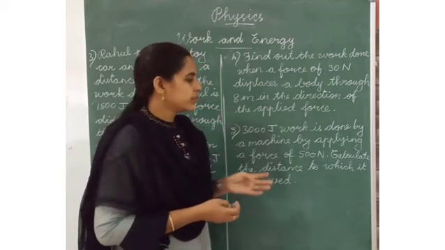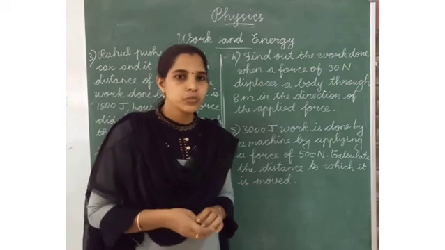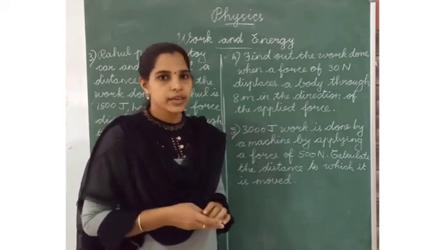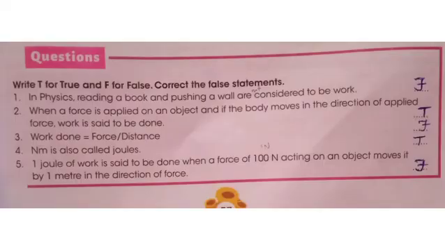Okay? Okay children, you should refer to the book which we learned today. Okay? Children, we can do the exercise now. From your science book, page number 57. Page number 57. Write T for true and F for false. Correct the false statements.